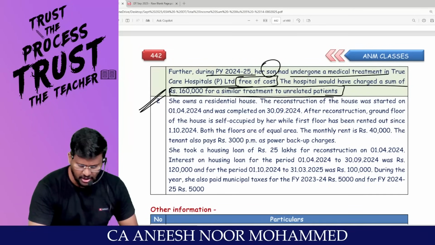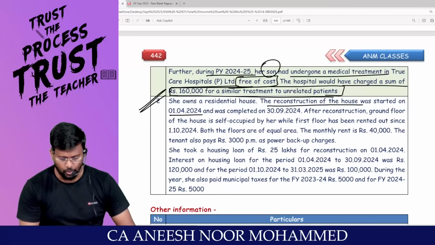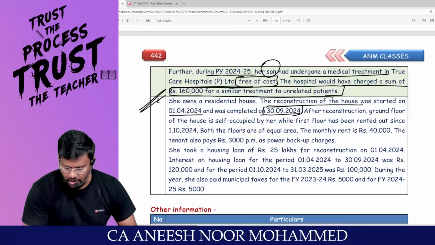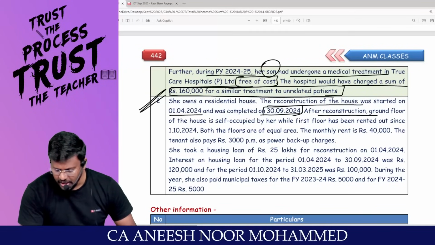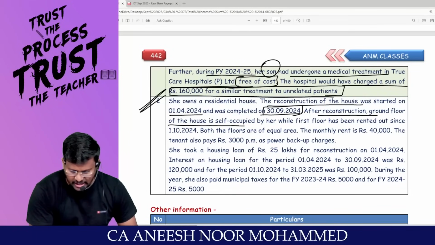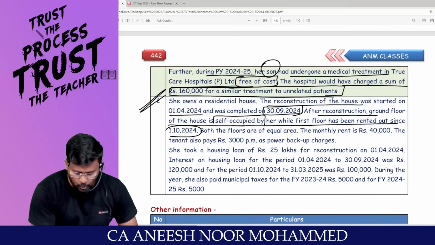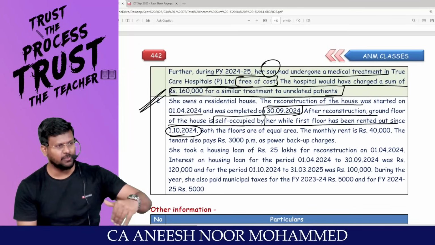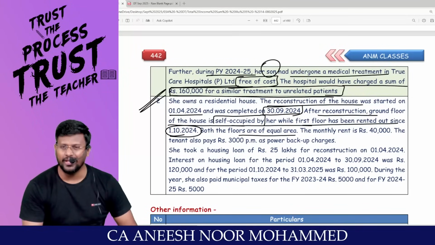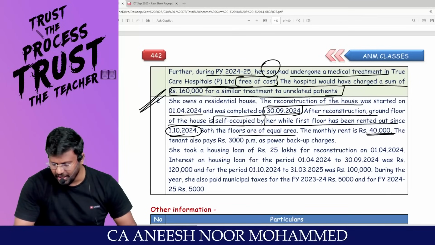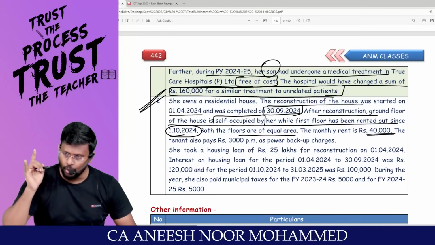She owns a residential house. The reconstruction of the house was started on 1/4/2024 and was completed on 30/9/2024. In our year, the first 6 months. After reconstruction, the ground floor of the house is self-occupied by her, whereas the first floor was rented out since 1/10/2024. For the next 6 months, one part of the house has been let out. Both floors are of equal area, 50-50%. Monthly rent is 40,000, but you won't get the rent for 12 months. You will get rent only for 6 months.